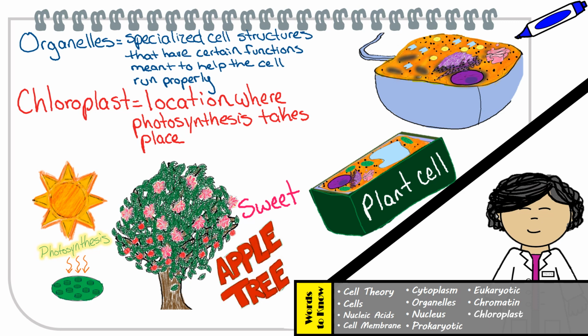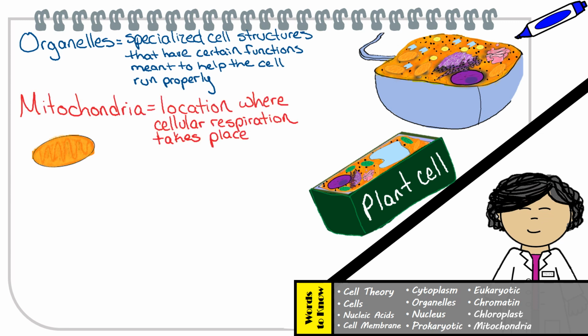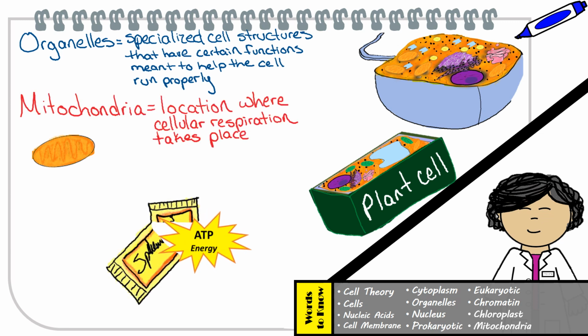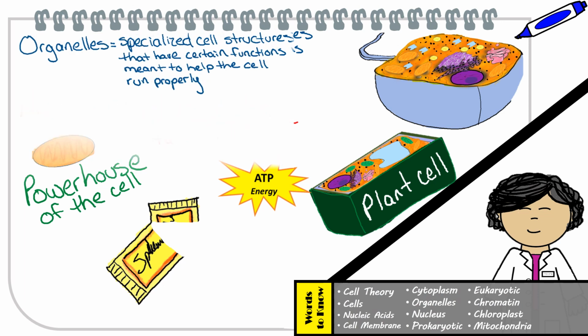Okay, now comes another organelle, which is just as important, and we will also focus an entire lecture on regarding cellular processes, and that is the mitochondria, which is the location that cellular respiration takes place. Yes, Alex, the mitochondria breaks down that sugar to release the stored energy in the form of ATP. You got it, Alex. The mitochondria is often referred to as the powerhouse of the cell because it is basically the location that gives the cell its power to function by releasing ATP.